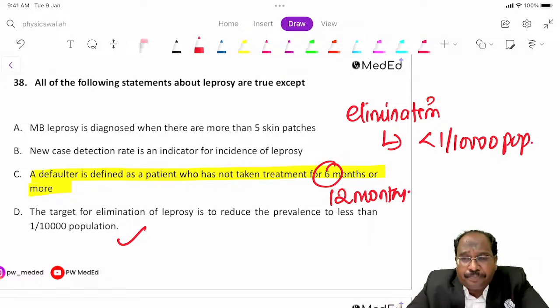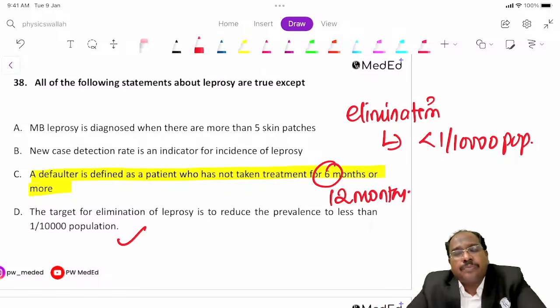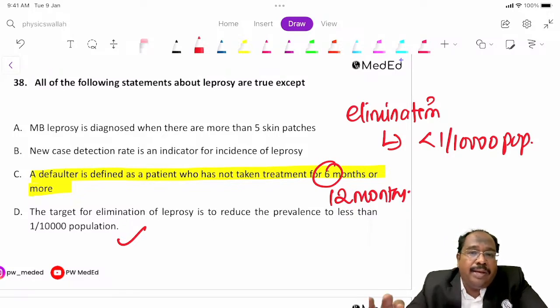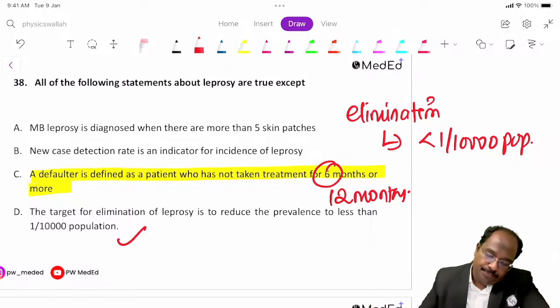What is the malaria treatment in pregnancy? Look here. For Vivax, you have to give chloroquine, guys. Primaquine is contraindicated. For falciparum, in first trimester, ACT is contraindicated. You have to give quinine. Second and third trimester, you can give ACT. But here also, Primaquine is contraindicated. Falciparum, first trimester give quinine. Second and third trimester, you can give ACT.